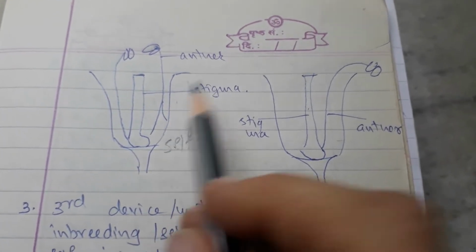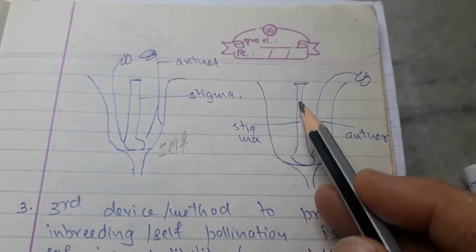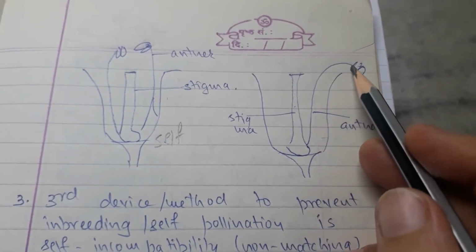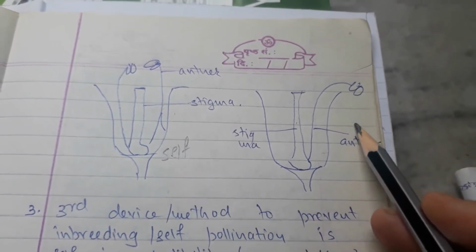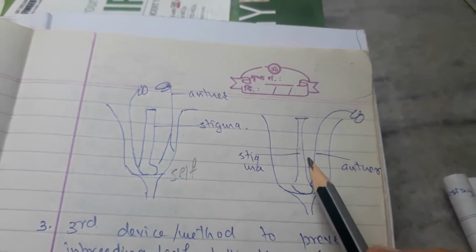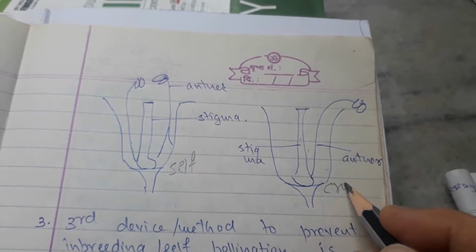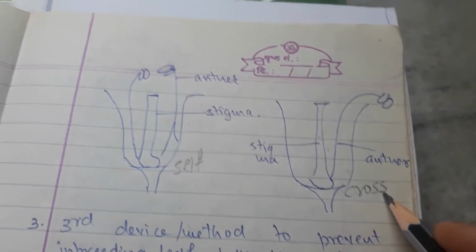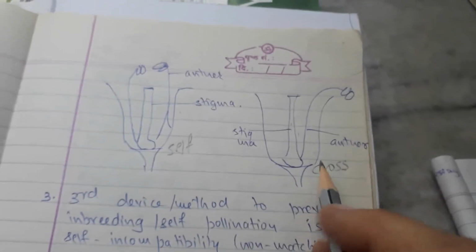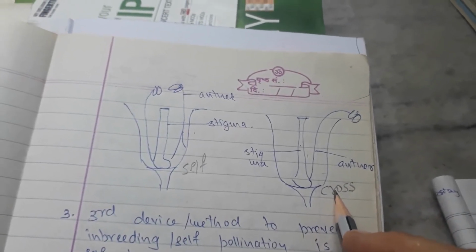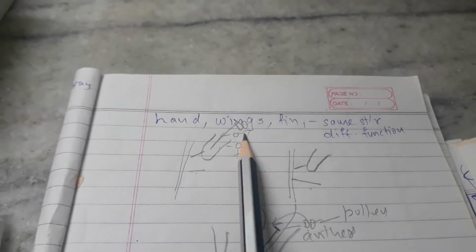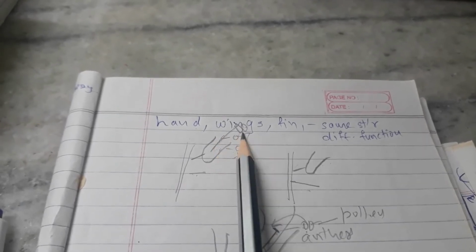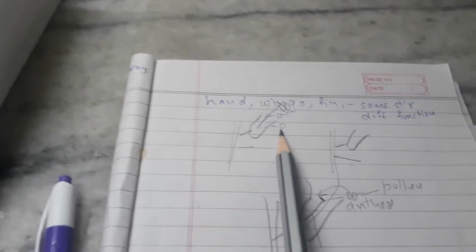You want to avoid this. So what will happen? The stigma is placed like this. The anthers are bending outside. Here is the anther. So when the anthers are dehiscing, pollen will fall away. So this will help cross-pollination. So this is another method, the second method of encouraging cross-pollination. The first one was that the stigma is not able to receive the pollens when this is maturing first.